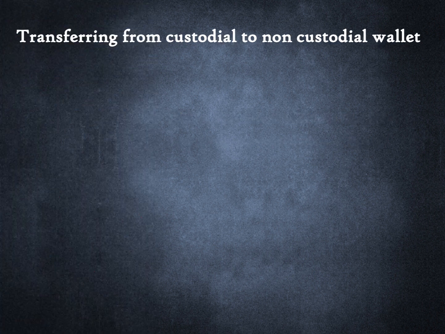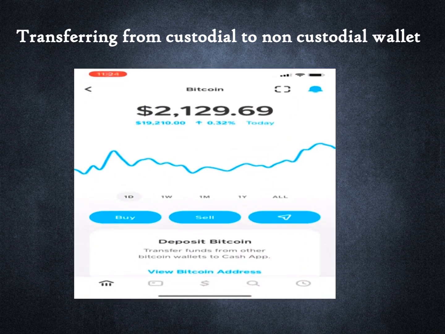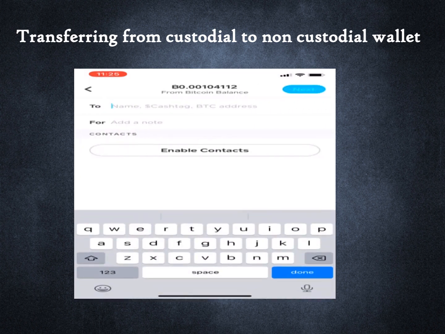If I am not comfortable holding cryptocurrency in my custodial wallet, I can transfer it to my non-custodial wallet. I open the app of the fintech holding my non-custodial wallet. Note my Bitcoin balance of about $2,100. I go to the Send Bitcoin tab. I first enter the amount I want to send. I enter in the amount in US dollar equivalent. I enter the Bitcoin address whose private key is held in my non-custodial wallet.